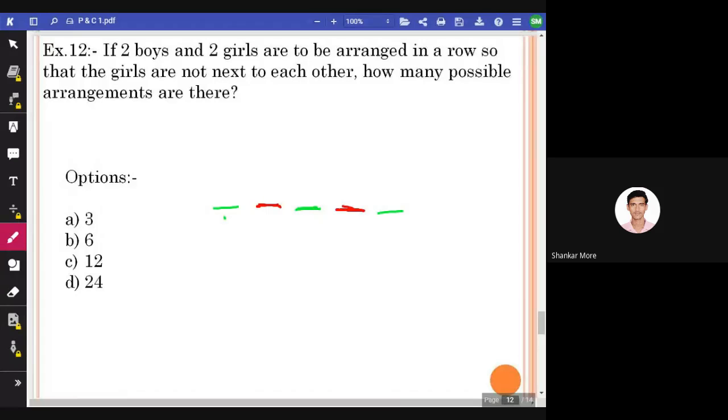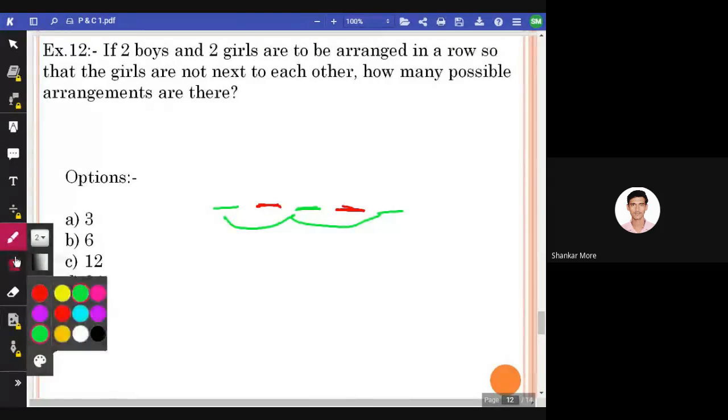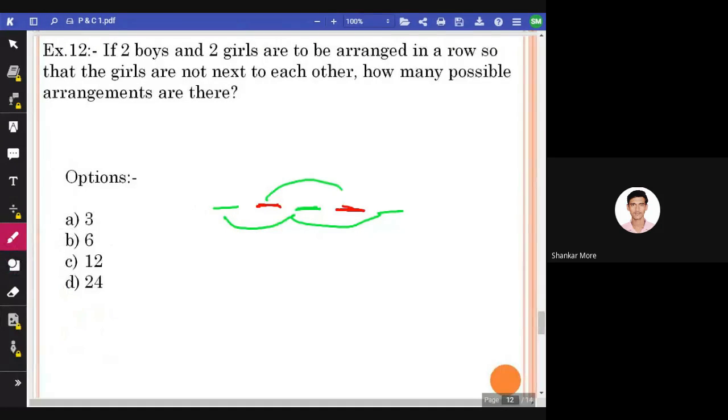How many places are there for girls? One, two, and three places are there, isn't it? And for boys, how many places? Two places are there. So 3 into 2, that means there are 6 ways in which we can arrange two boys and two girls. Clear?